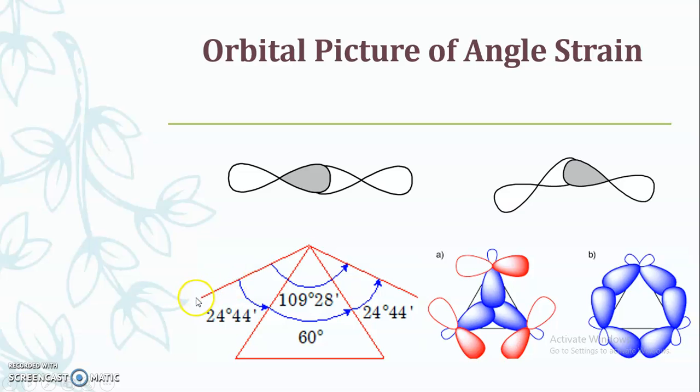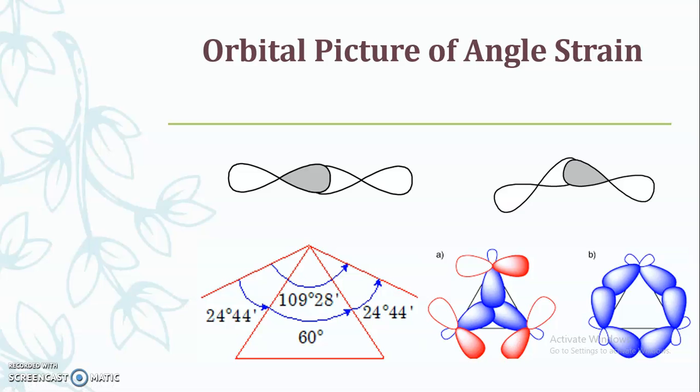For example, here you can see, suppose these are two carbon atoms, a carbon-carbon bond. If this bond angle is 109, then tetrahedral geometry is maintained. As we know, if we take the example of cyclopropane, the bond angle is only 60 degrees.